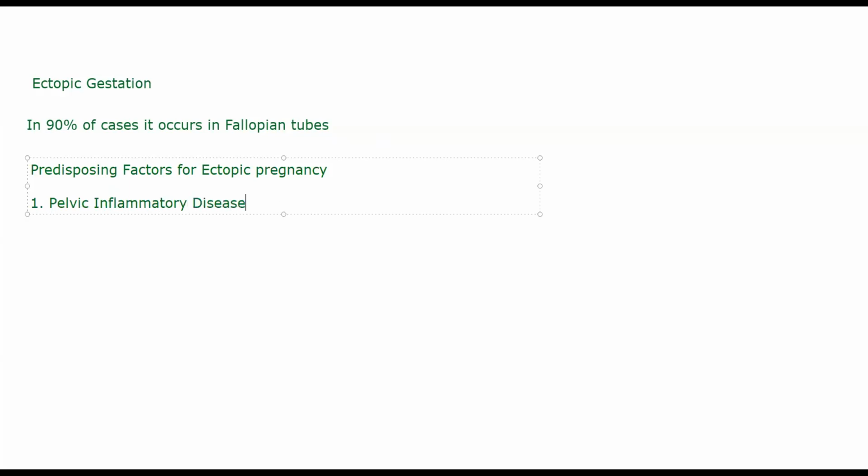This is a disease in which the patient has infection in the reproductive organs. Or the patient might have PID with chronic salpingitis, which literally refers to inflammation in the fallopian tube.